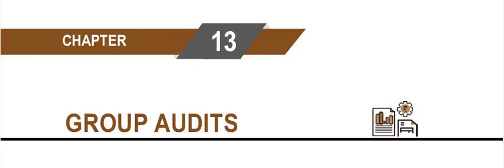Question number 9. What representation should be obtained by the parent auditor while auditing the CFS?